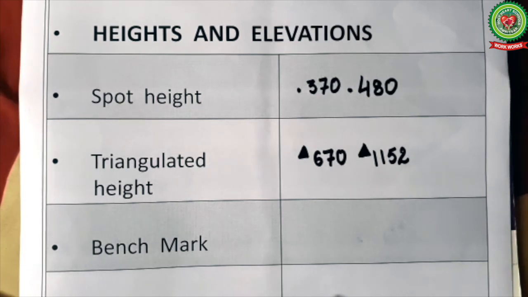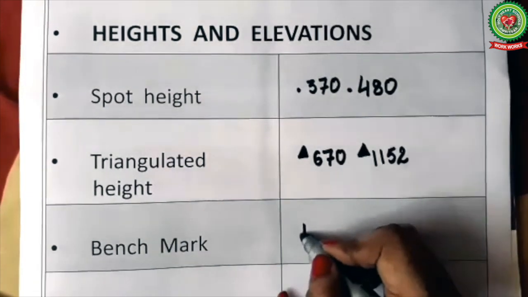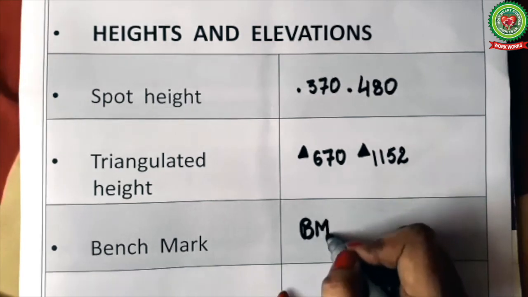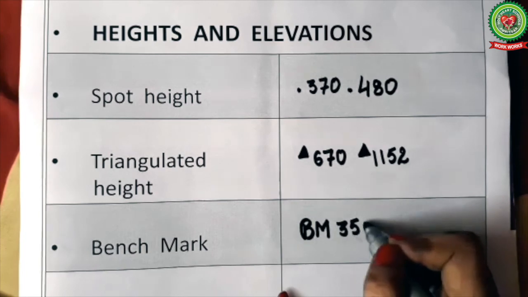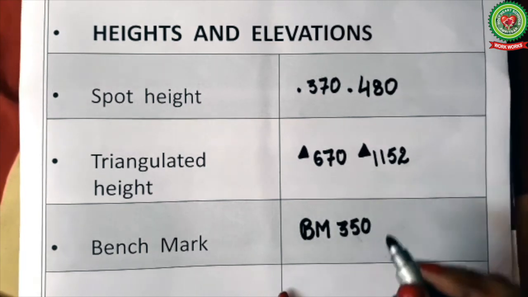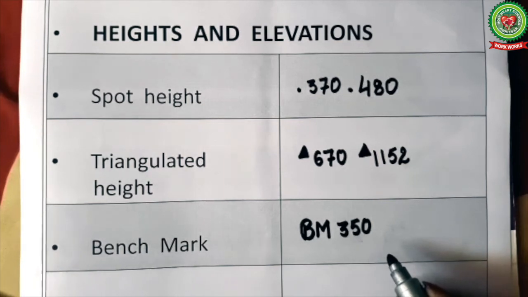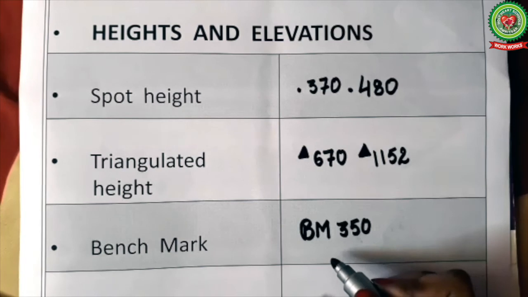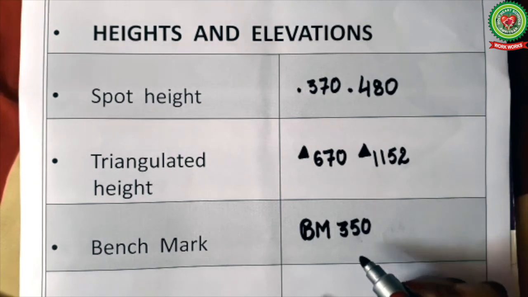It is shown as BM and the height like 350. It means that the height of this place is 350 meters than the surrounding area. So we can use benchmark for showing the height of tall buildings or walls.